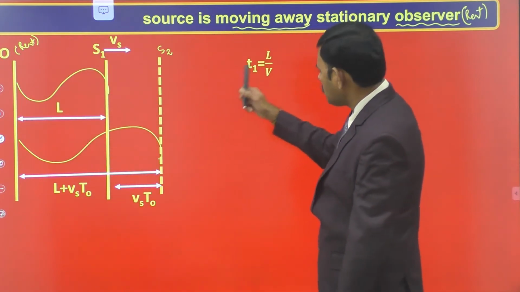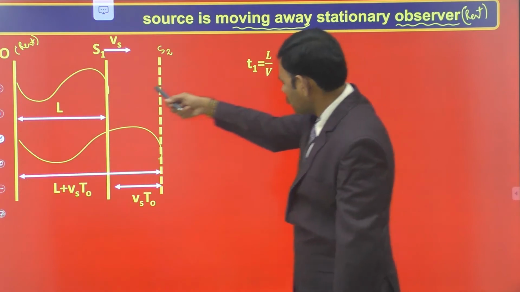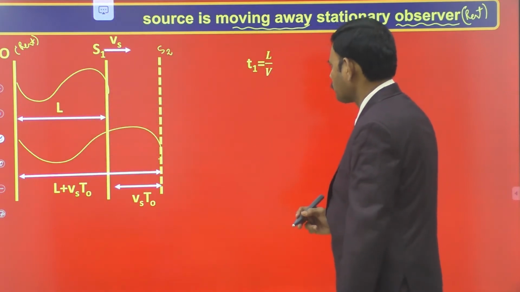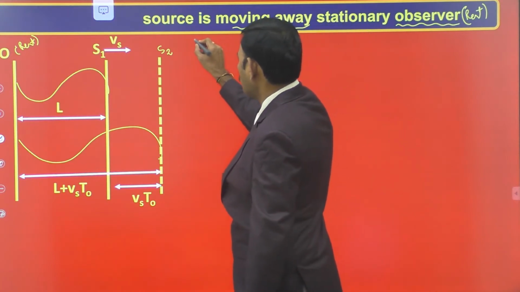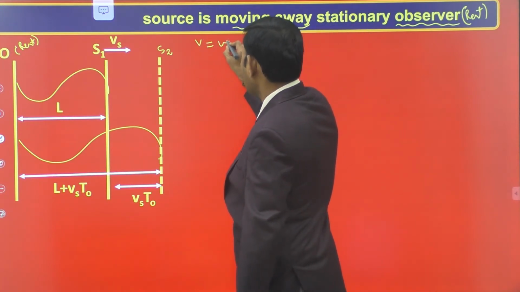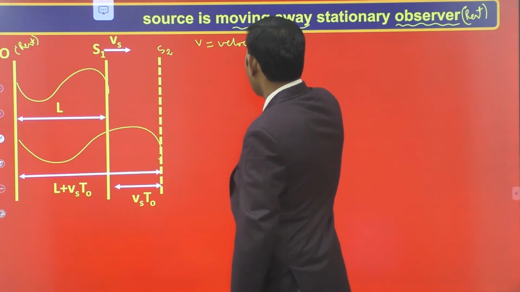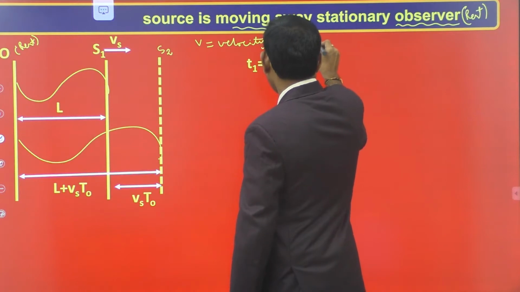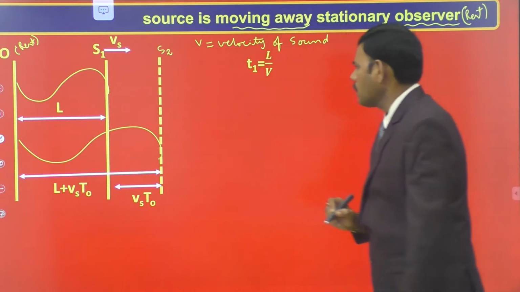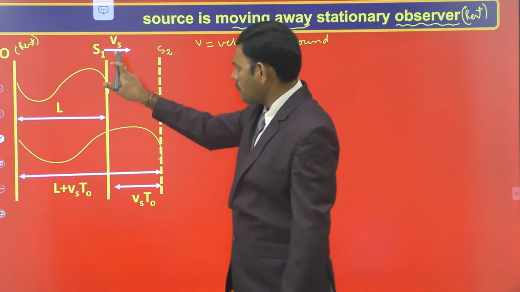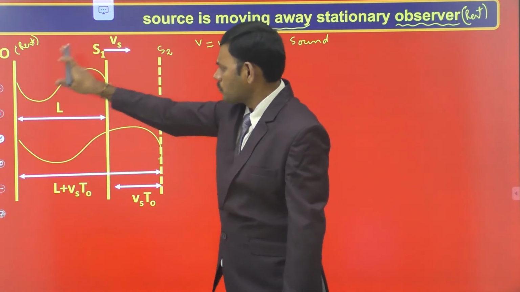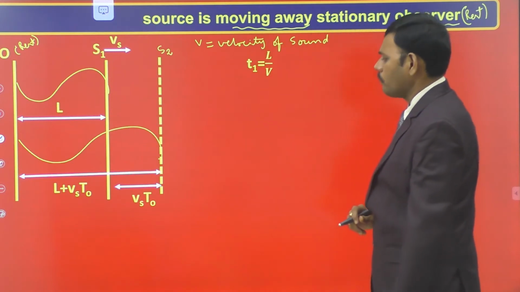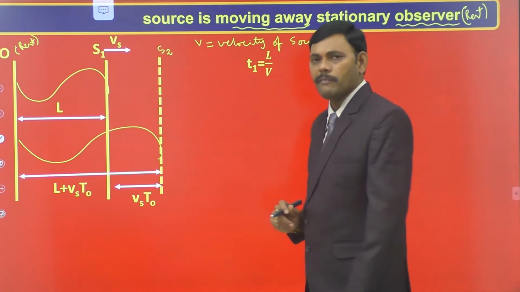Time is equal to displacement by velocity. The first sound wave travels a displacement L with speed v, where v is the velocity of sound in the given medium. Then the time taken by the first sound wave, emitted at the S1 position of the source, to reach the observer is displacement L by velocity v. T1 is equal to L by v.